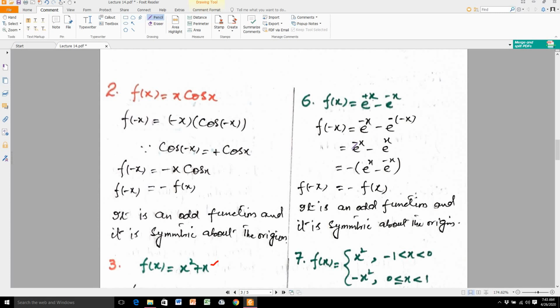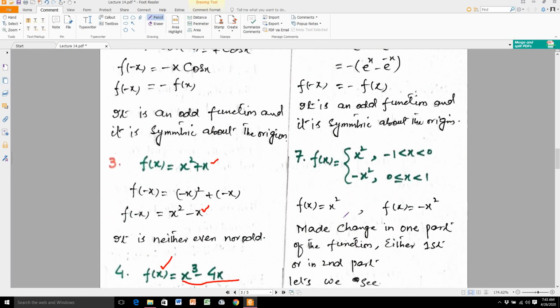If I take negative 1 common, it gets the shape e raised to the power x minus e raised to the power minus x, and you see here this is equal to f of x. So in place of e raised to the power x minus e raised to the power minus x, you write f of x. So this shows that the given function is an odd function and it is symmetric about the origin.